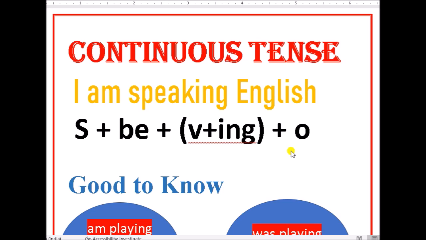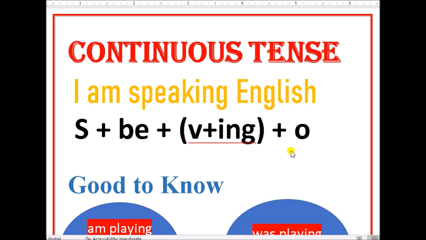I am speaking English. The formula is: subject plus be verb plus verb plus ing plus object. Subject. I indicate the subject.